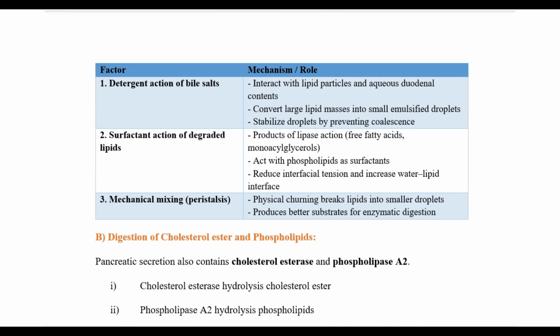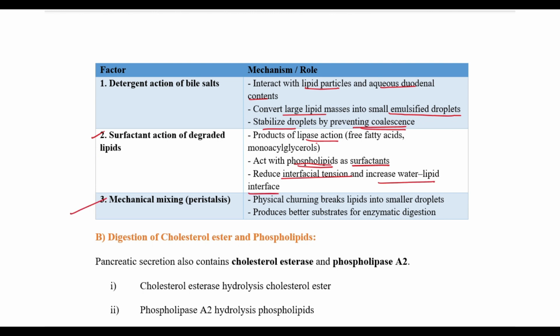Coming to the detergent action of the bile salts, here the interaction with the lipid particles and the aqueous duodenal contents occurs, which converts the large lipid masses into smaller emulsified droplets. They also stabilize the droplets by preventing their coalescence, or sticking together. The surfactant action of the degraded lipids: here the products of the lipase action, like the free fatty acids and the monoacylglycerols, act together with the phospholipids to behave as surfactants. They reduce the interfacial surface tension and increase the water-lipid interface.